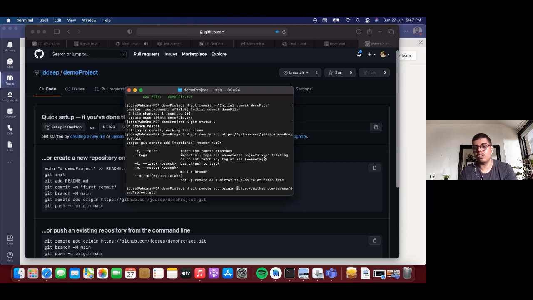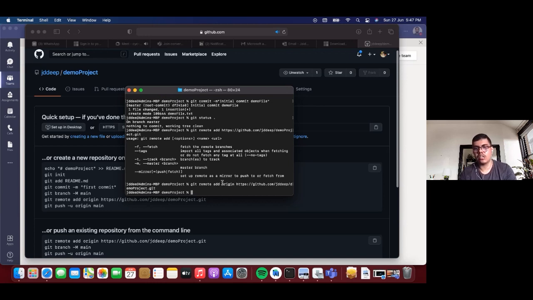You can think of origin this way: when we'll be working on a larger project, you can keep two remotes. One remote will be named upstream, which will be the main project. For example, if you are working on Google Chrome, you can add their repository URL as upstream, and whatever your fork is, you can name origin and add it as your remote. Here, since it's my project, I will simply name it origin. So git remote add origin and the URL.